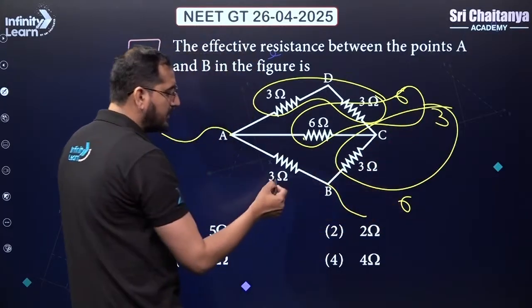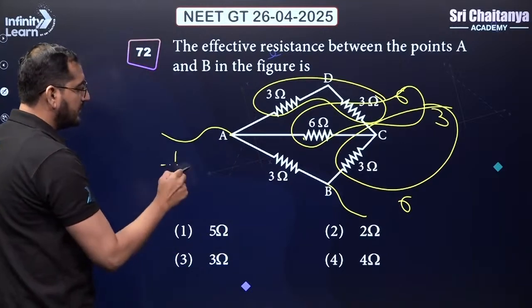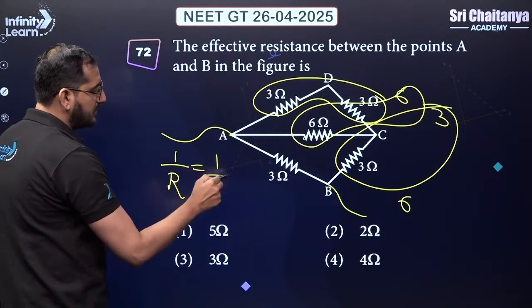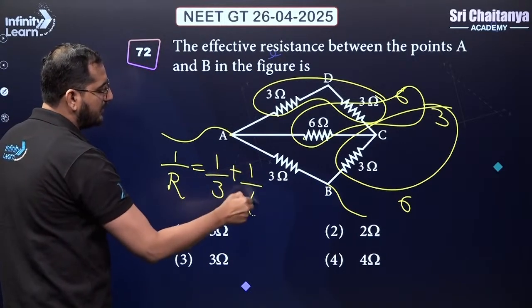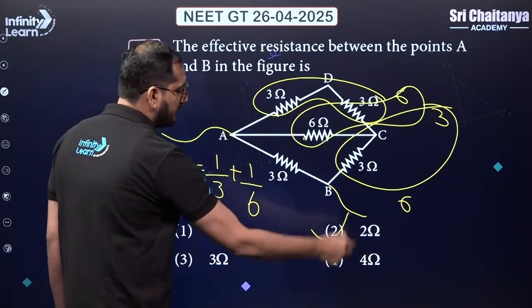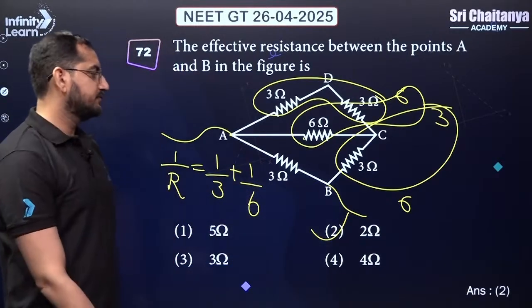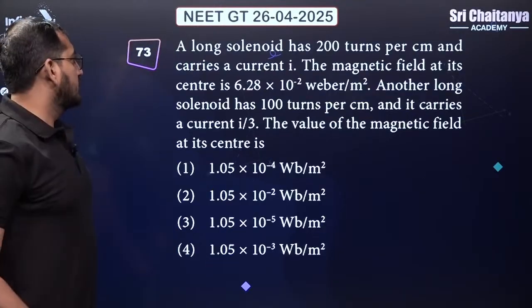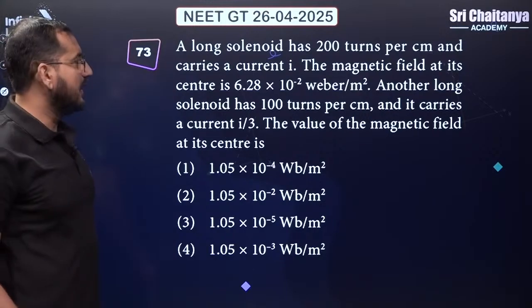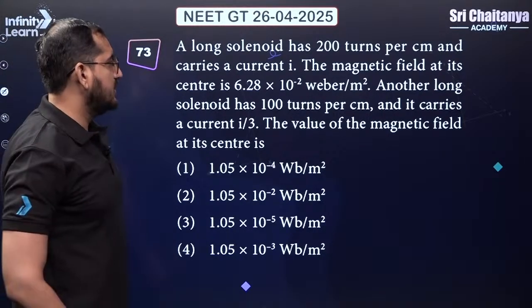And this 6 and 3 will be in parallel. So you can calculate the total resistance as 3 and 6 in parallel. From here, you'll get 2 ohm. Second option is your correct answer. Easy. Okay. All right. So there's a long solenoid and it has 200 turns per centimeter.